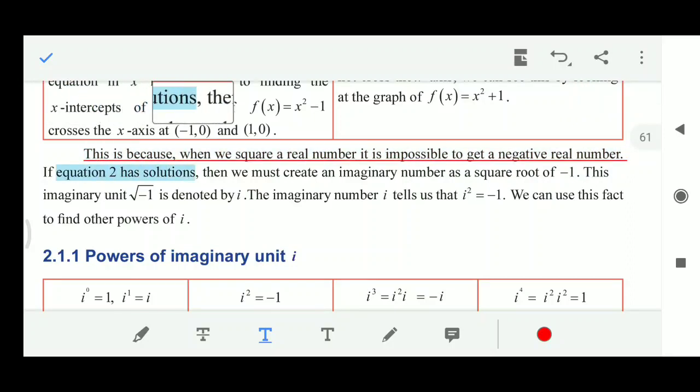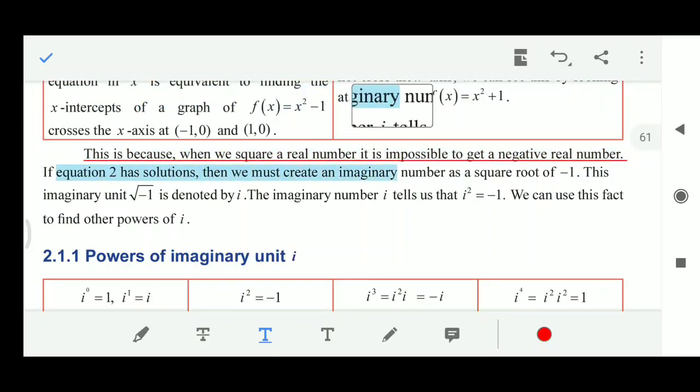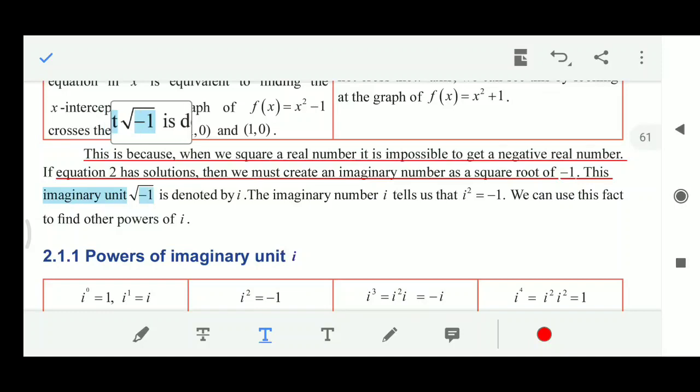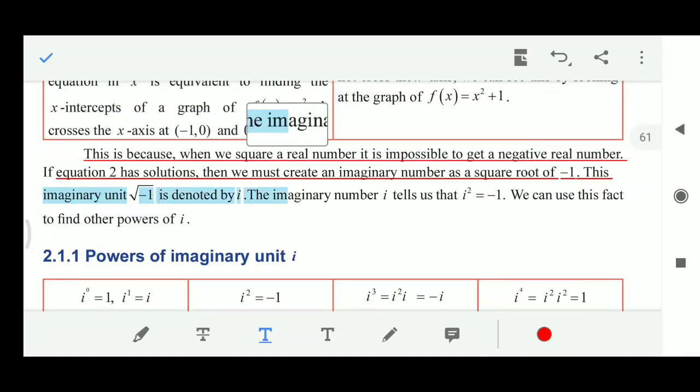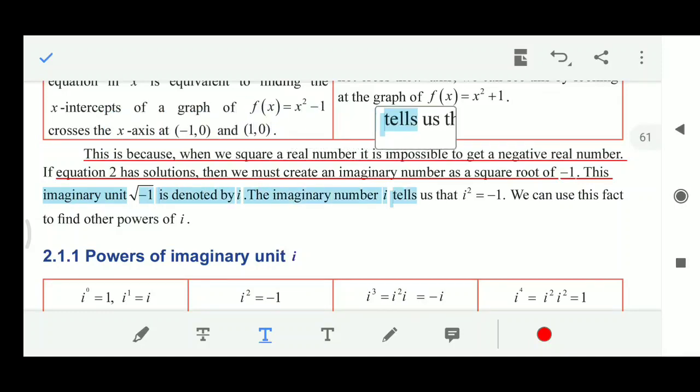If equation 2 has solutions, then we must create an imaginary number as the square root of minus 1. This imaginary unit, root of minus 1, is denoted by i. The imaginary number i tells that i square is equal to minus 1.